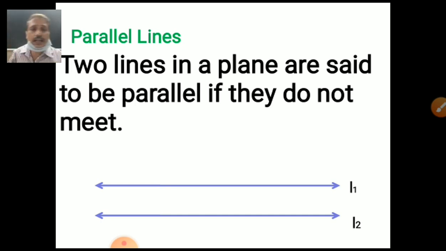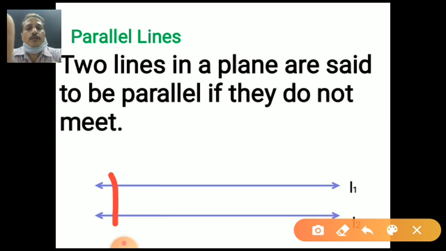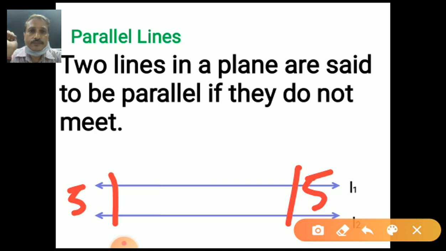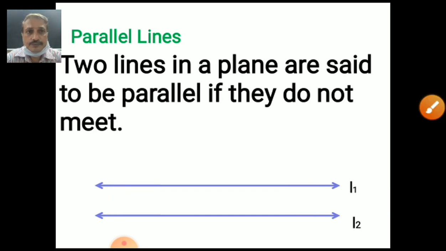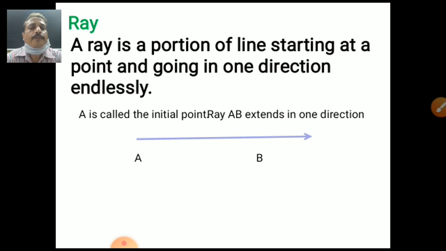Yes. I was searching, but I cannot find the scale here. Scale means both sides you have to draw the line. Like this way, here are line 1 and line 2, L1 and L2. These are the parallel lines. They do not meet. Straight line, continuously. Not like this way. Straight. Line L1 and line L2 are parallel. It means the distance between the lines from here to here is suppose 5 centimeter. So the distance between the lines here is also 5 centimeter. No change, continuously. Yes. Very good, student. A railway track. Okay.